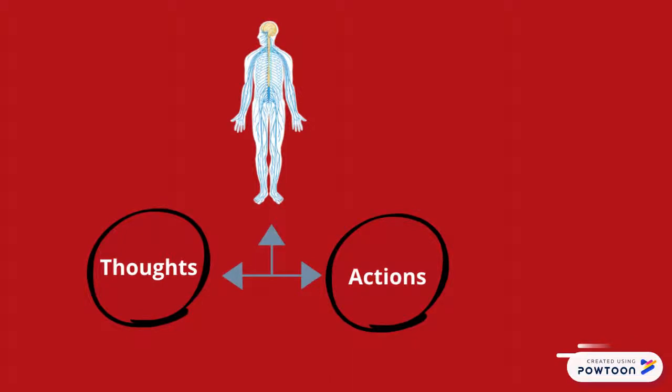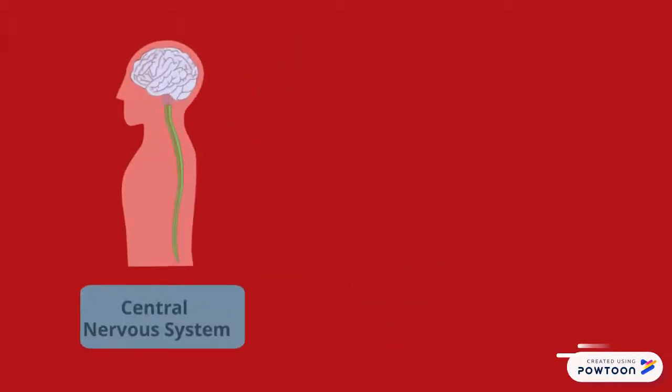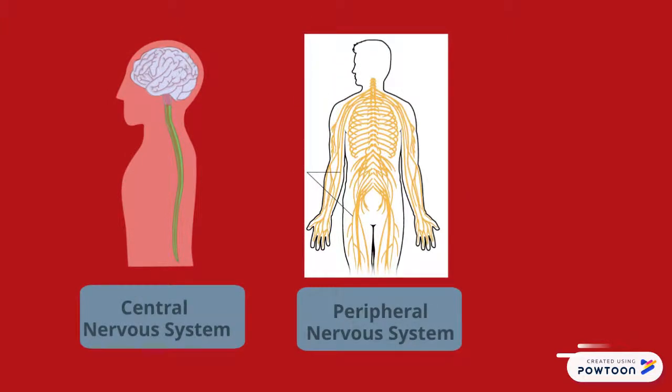The nervous system is the part of an animal's body that thinks and coordinates its actions. The nervous system is composed of two parts, which are the central and peripheral nervous systems. The central nervous system includes the brain and the spinal cord, while the peripheral system includes all of the other parts of the body. In the nervous system, three main functions occur for a signal to reach its location.